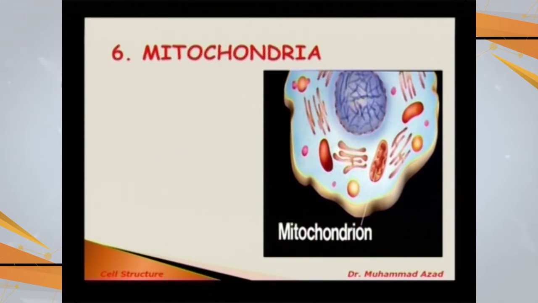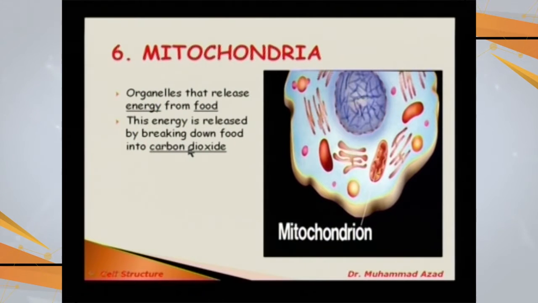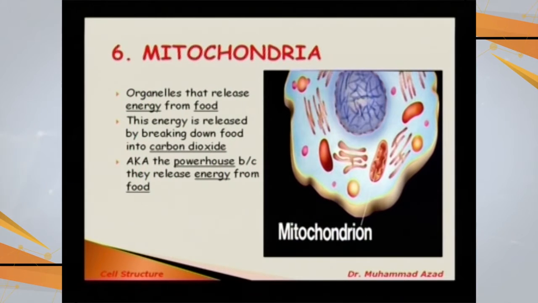So this is a view of mitochondria. These are present in both the animal and plant cells, and they are given the job of releasing the energy. So the energy is released by the breakdown of the food, usually the glucose, resulting in carbon dioxide and water.